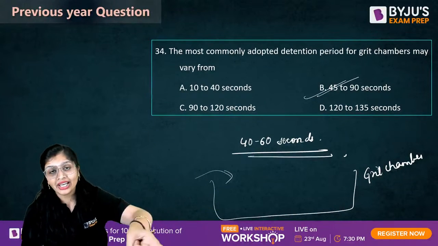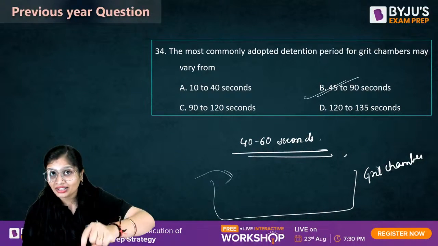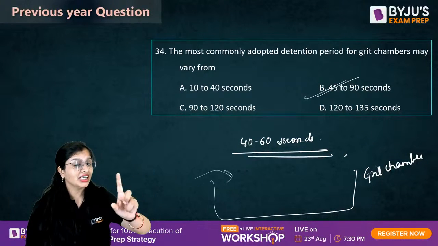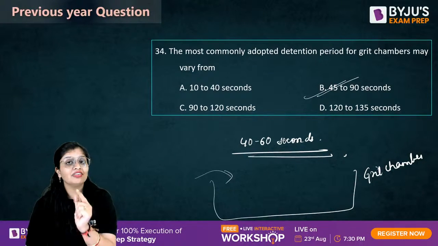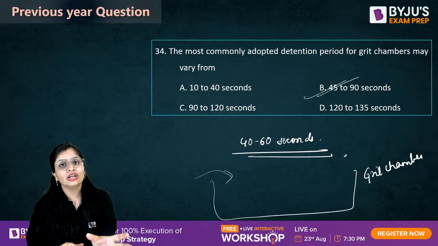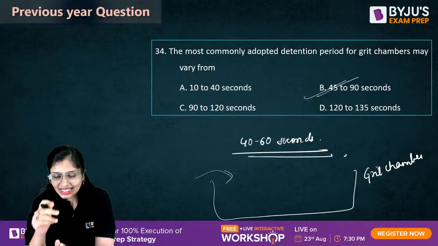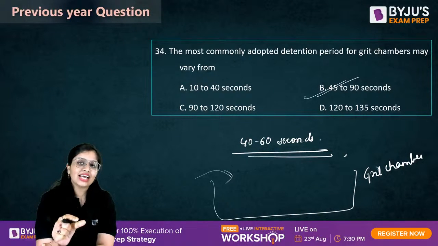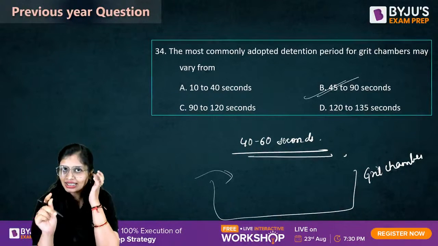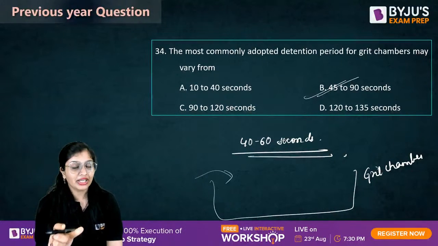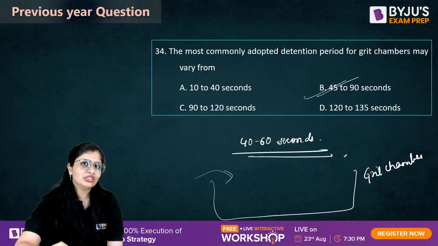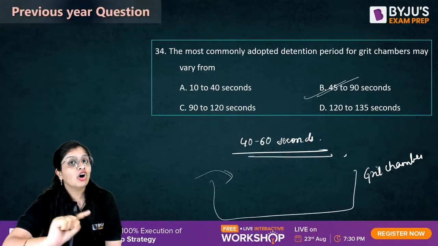So if you are providing more detention period, organic matter will settle, and if you just dispose them, that disposed material will contain organic matter. So that will create the issue. That is the reason you make sure that only inorganic matter should settle, and that's the reason you provide a lesser detention period. In detritus tank, the main reason for organic matter to settle was you were providing longer detention time.